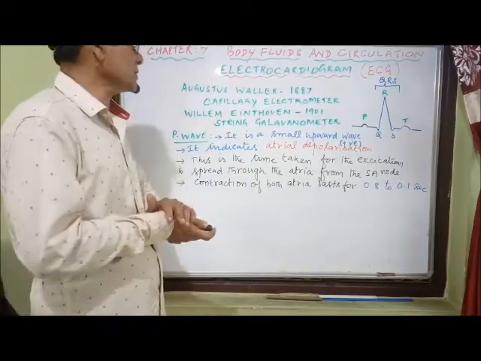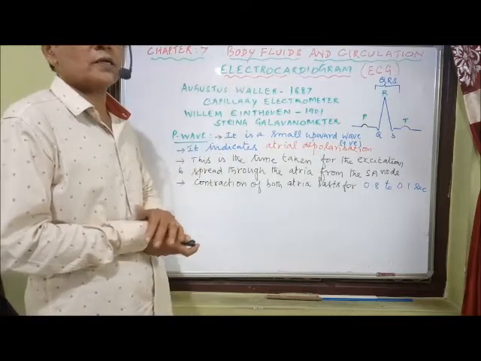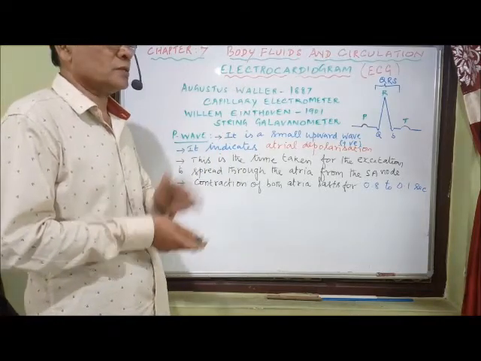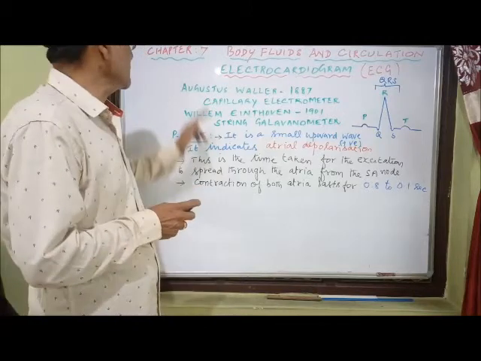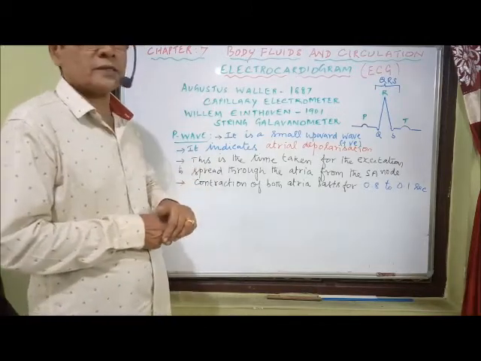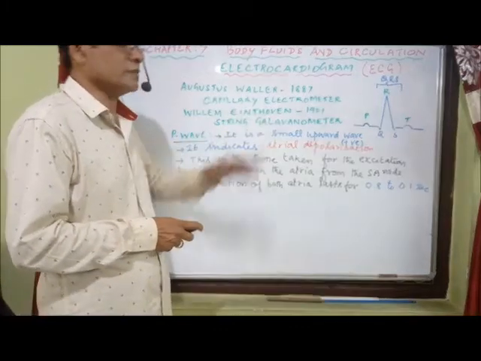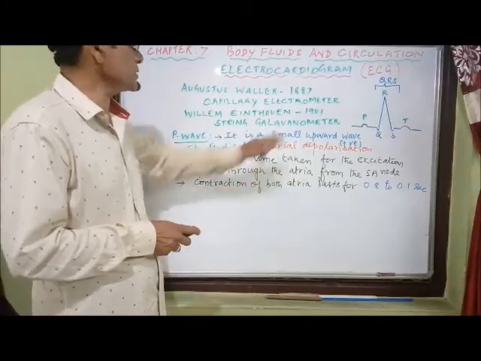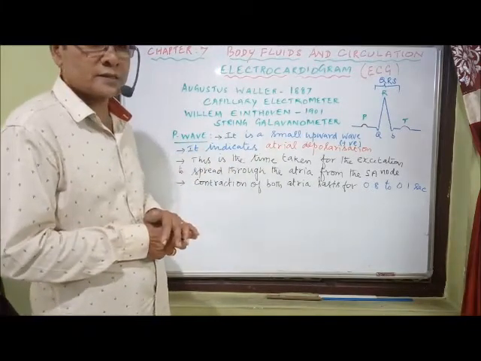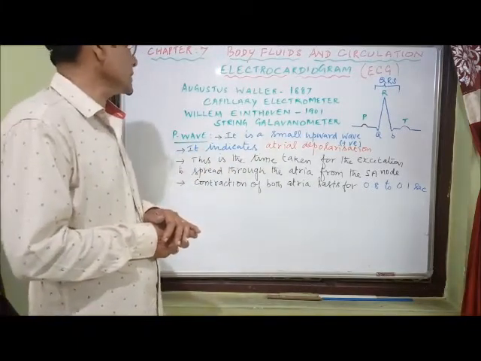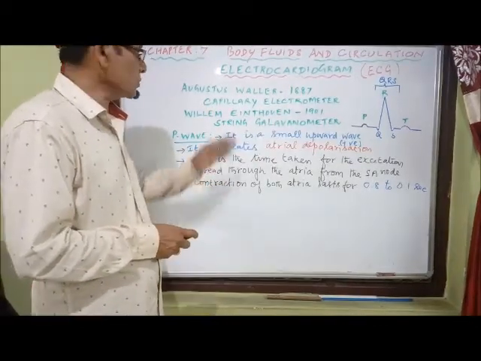And before that, let's see something about the invention of the electrocardiogram. The recording of the heart was first started by Augustus Waller in 1887. He used a capillary electrometer, but later, in 1901, Willem Einthoven, a Dutch scientist and doctor, developed the string galvanometer, and that is the most accepted one.